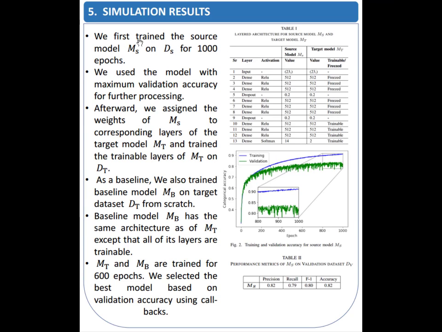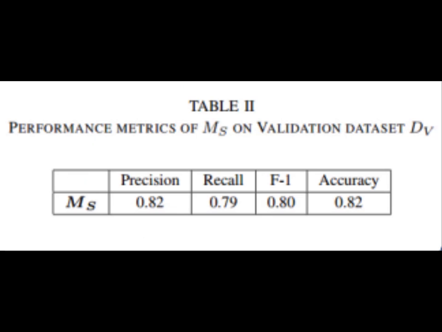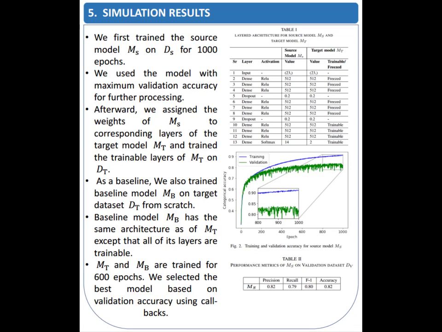So we first trained the source model ms on the source dataset for 1000 epochs. Figure 2 illustrates the training and validation accuracy of the source model. Table 2 shows the performance metrics of the source model. We use the source model which has the maximum validation accuracy for further processing. Afterward we assigned the weights of the source model to the corresponding layers of the target model MT and trained the trainable layers of MT on the target dataset.